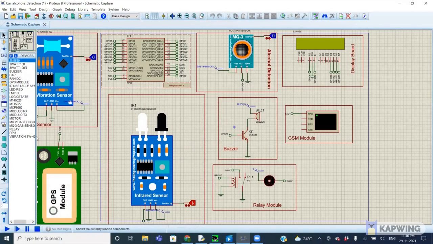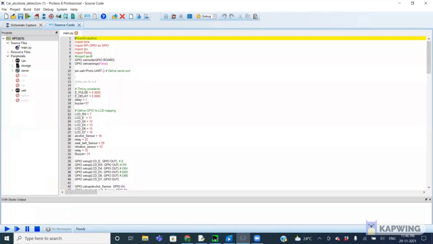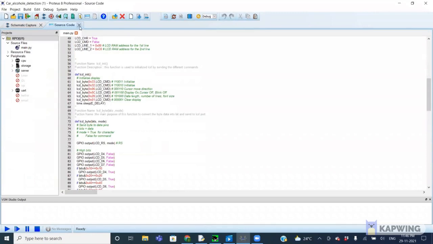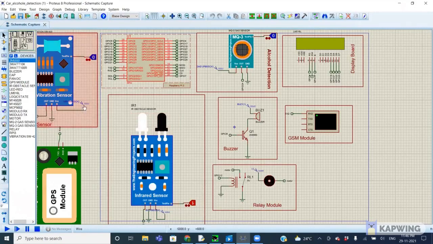Here, the middle one is the Raspberry Pi. We have written the code in Python. Can you show the code? This is the code that we have written. And this is the vibration sensor. The vibration sensor is used to detect the vibration that occurred due to the accident.